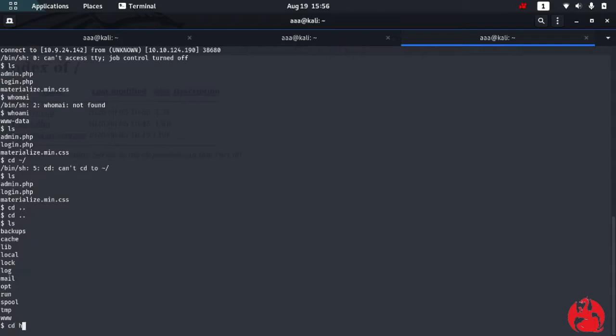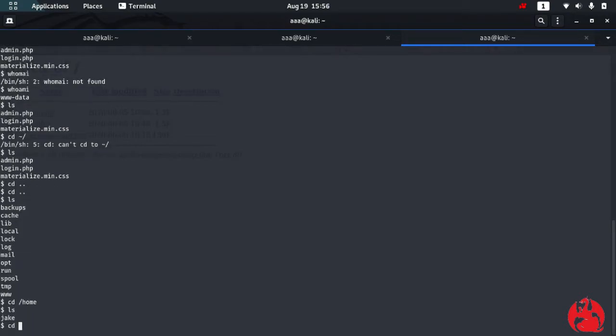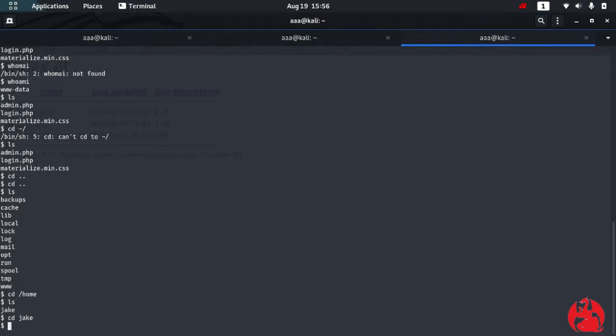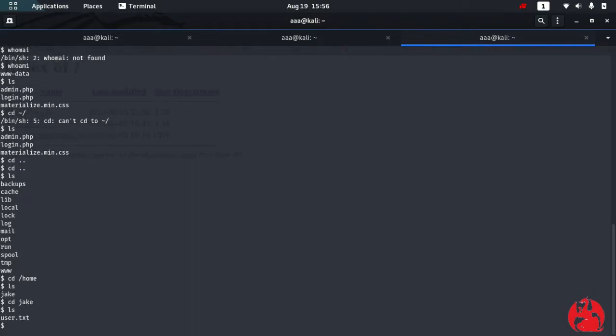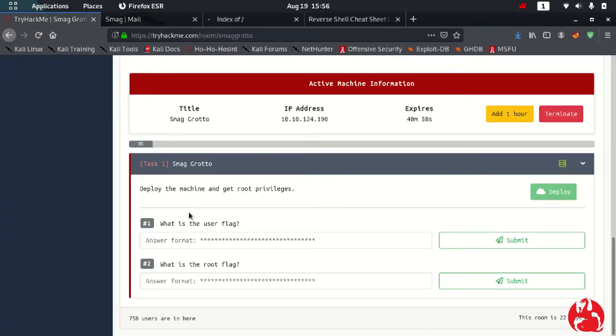Okay, let's do cd /home. Now we are in the home directory and we can see Jake. cd Jake, and there is this user.txt, and we can cat out that file, and this user flag is done.